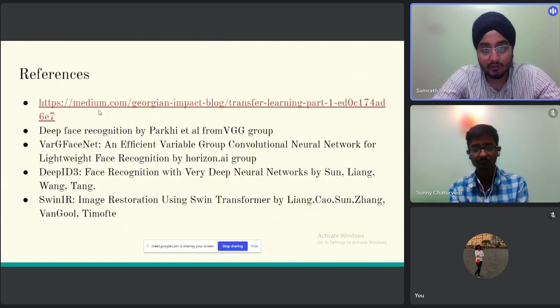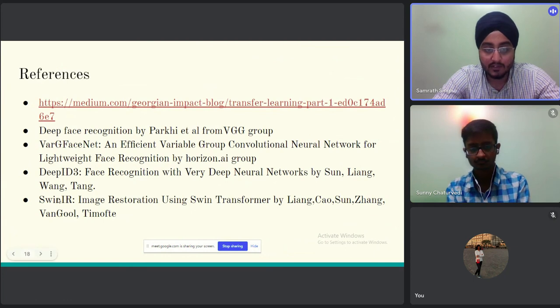So the references used are various blogs and various papers that we discussed earlier in the previous study, which were used to develop this architecture. Architectures like VGGFace, FaceNet, DeepID3, SwinIR, and others were referenced for this.